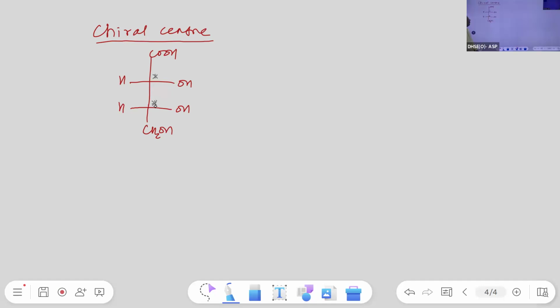So let us look at the compound. In this compound, how many chiral carbon atoms are there? Two chiral carbons. This carbon has one hydrogen, one OH, one CH2OH, and another group. So that is a chiral carbon.